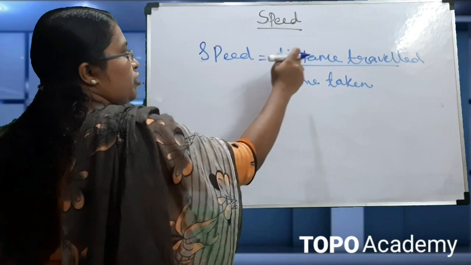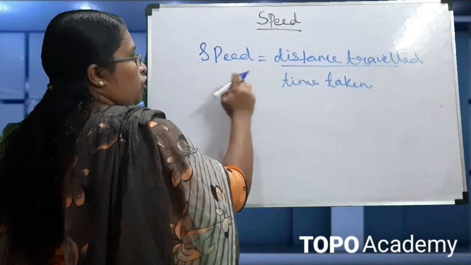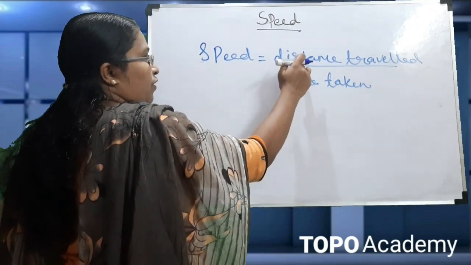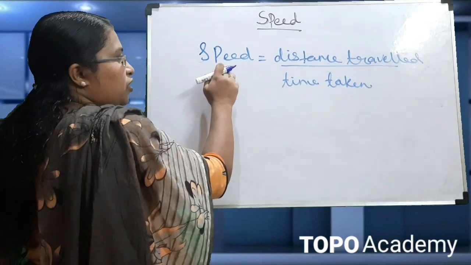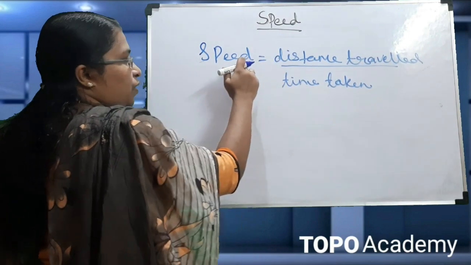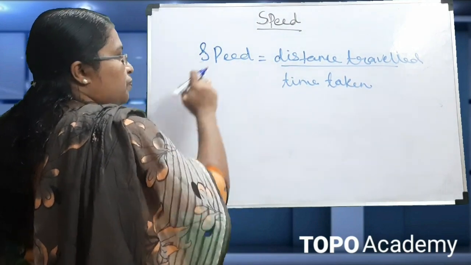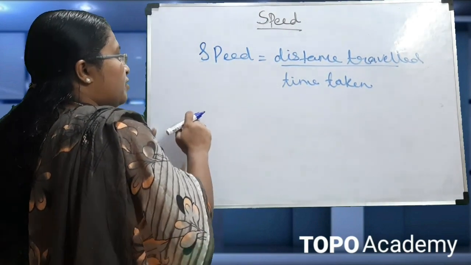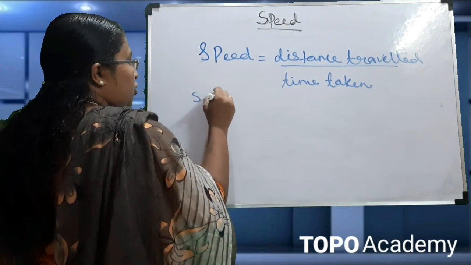So speed is equal to distance travelled divided by time taken. Within a particular time, if they have covered a larger distance, the speed is very large, and in a particular time that is covered a small distance, the speed is very less. That is speed.